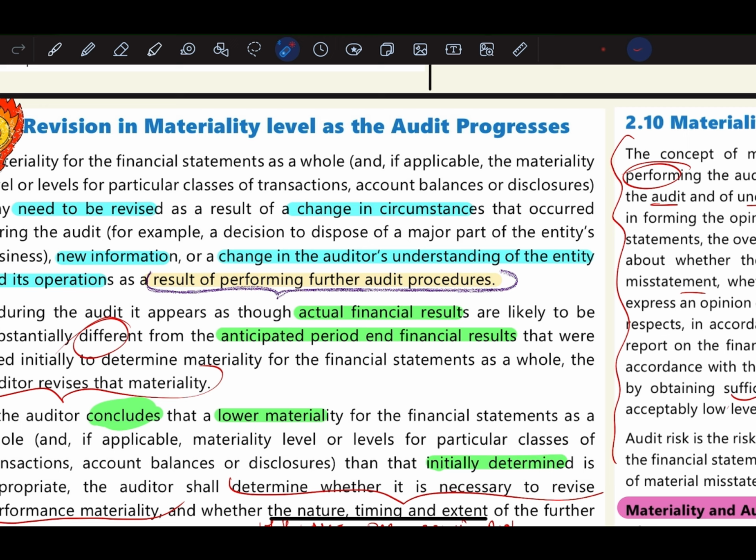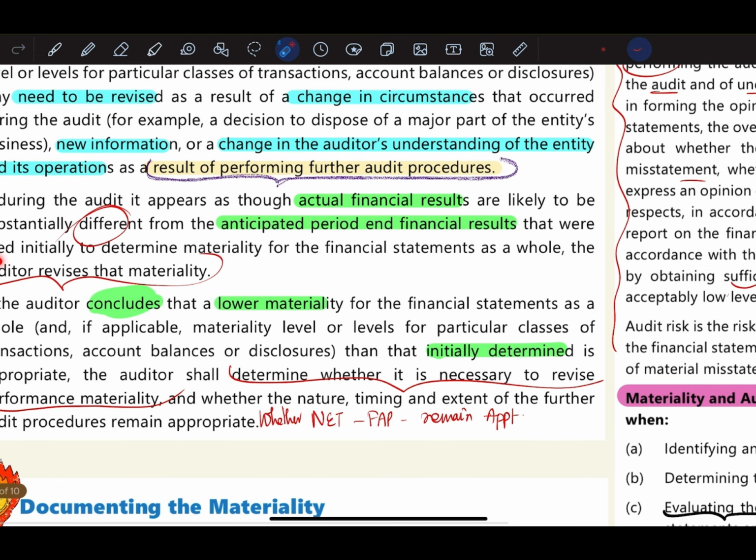So when the auditor is performing further audit procedures, sometimes he thinks that his understanding of the entity will differ. It will change slowly. Then in that case, the materiality needs to be revised. If during the audit it appears that actual financial results are likely to be substantially different from anticipated period end results, then in that case the auditor will need to revise the materiality.